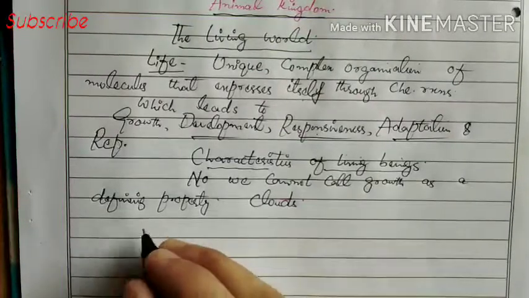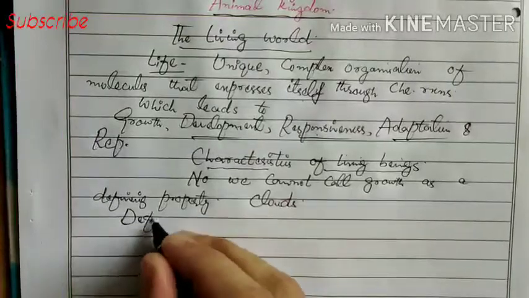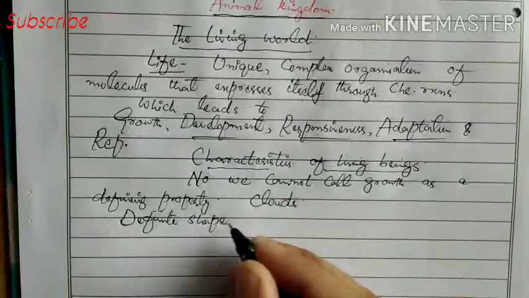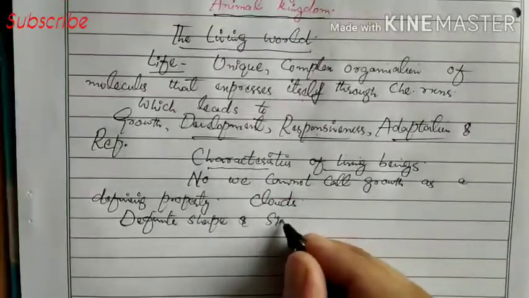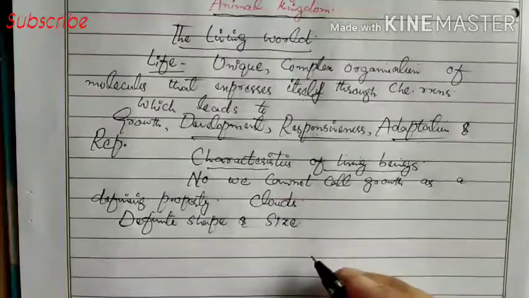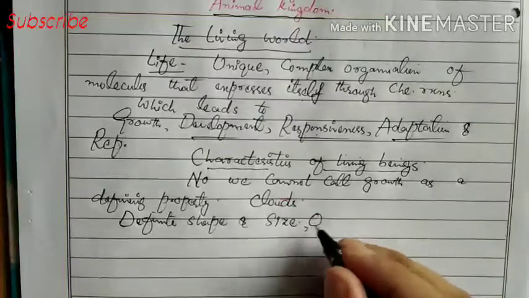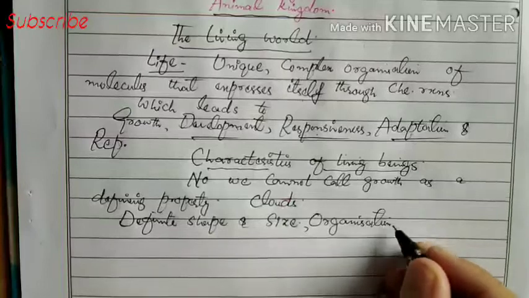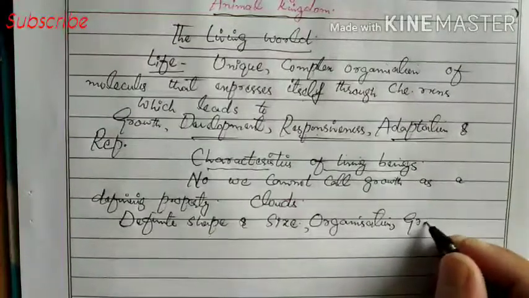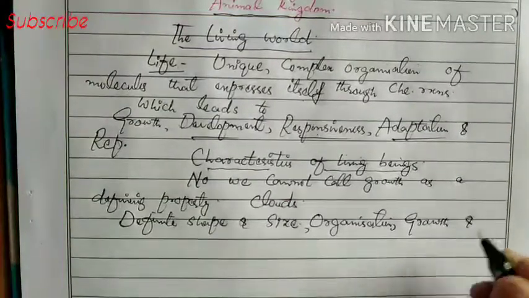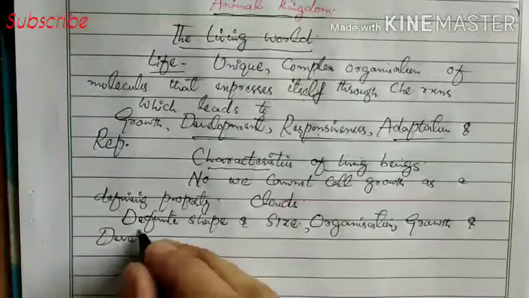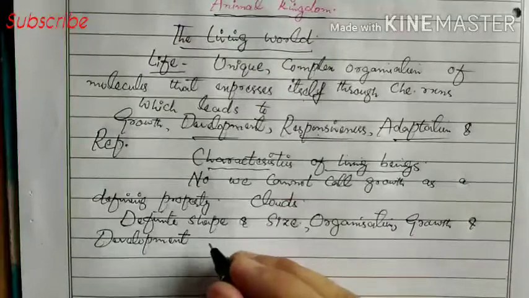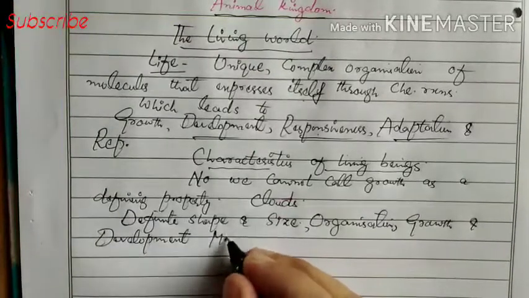Characteristics of living beings are different. For example, living beings have definite shape and size. This is one of the characteristics of living things. There is organization. There is growth and development. There is metabolism.